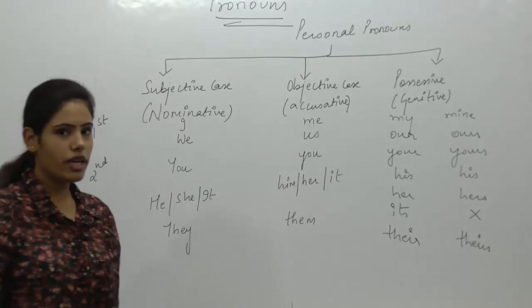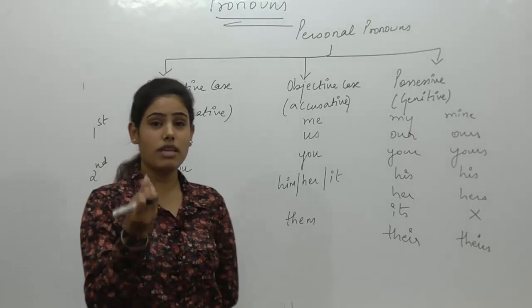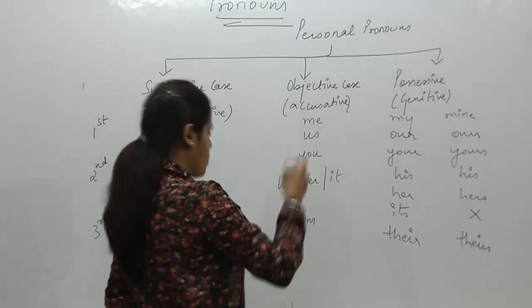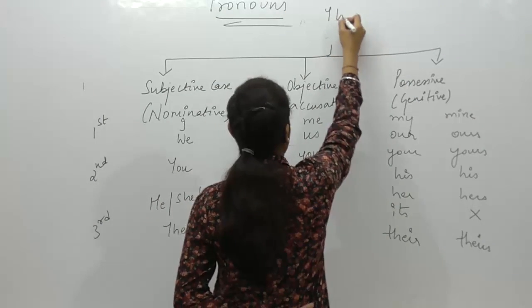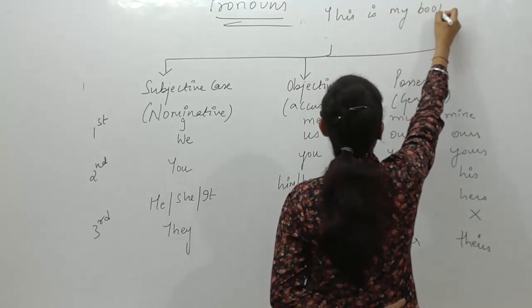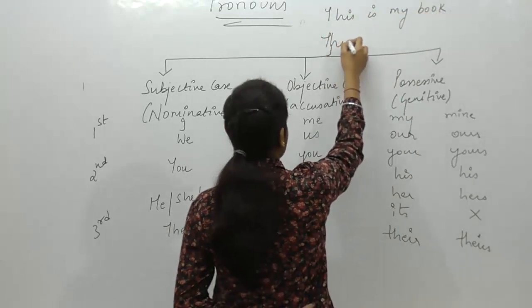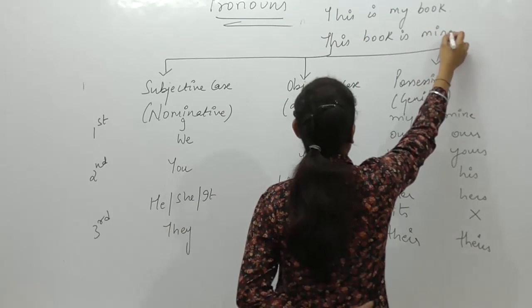Let's check it out. If I state a simple statement, I'll erase this once again. If I say, this is my book, and if I say, this book is mine.